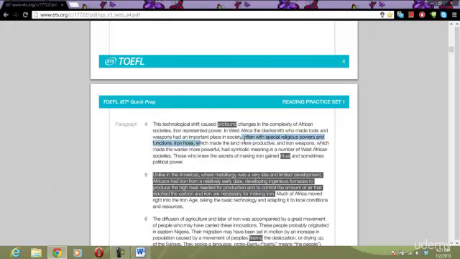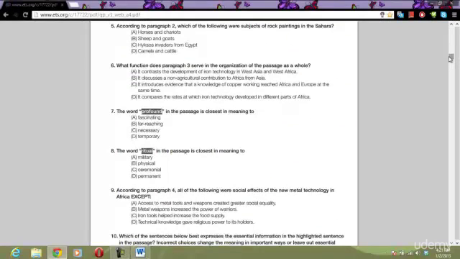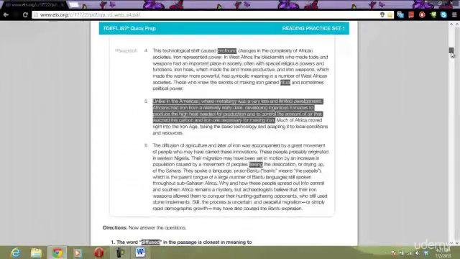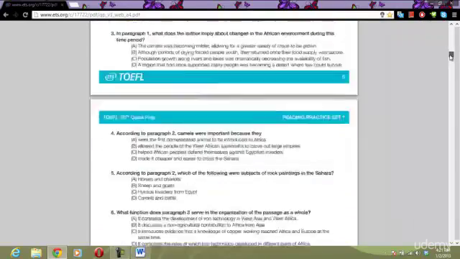Made the land more productive. That means increase the food supply. So we see that choice there as well. And D, technical knowledge gave religious power to its holders. Yeah, we see that one also, right here. It says with special religious powers and functions. Right. So we see those answers for B, C, and D.